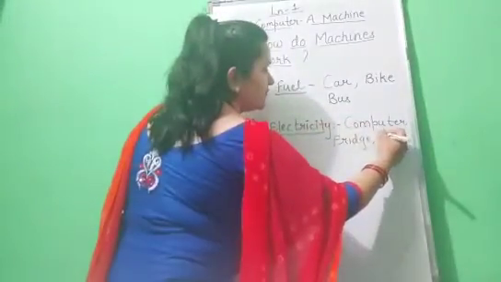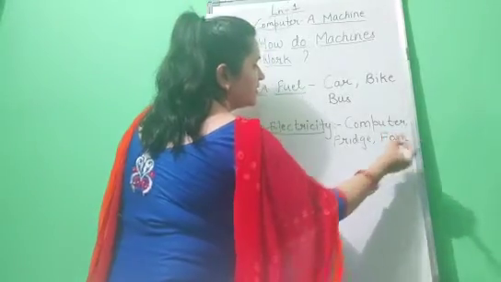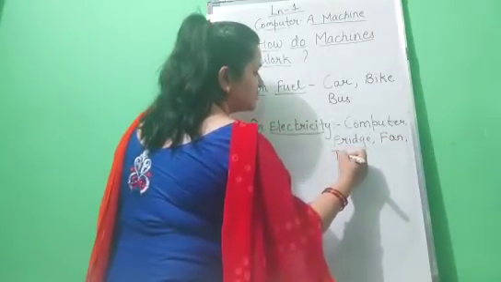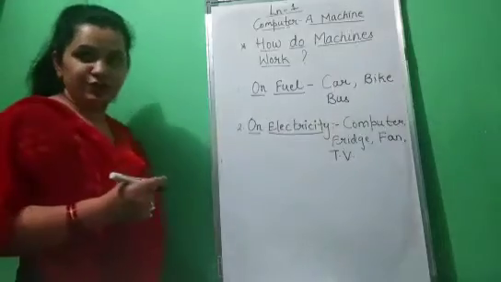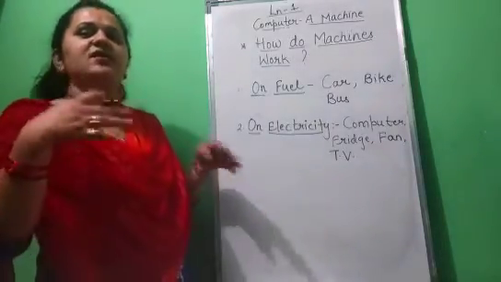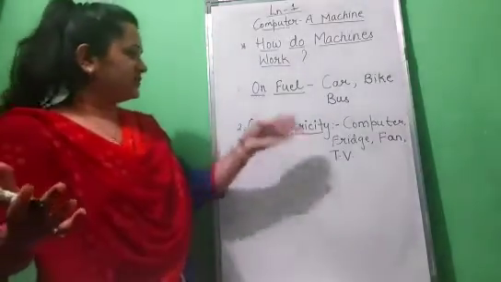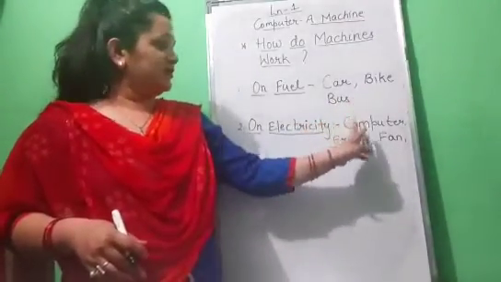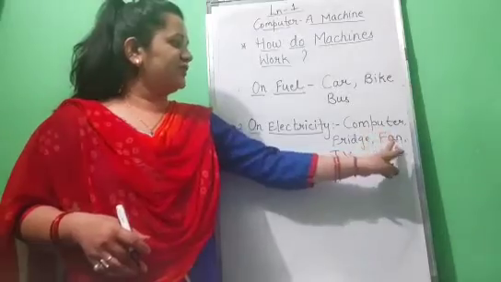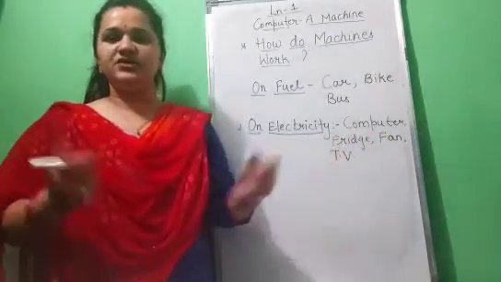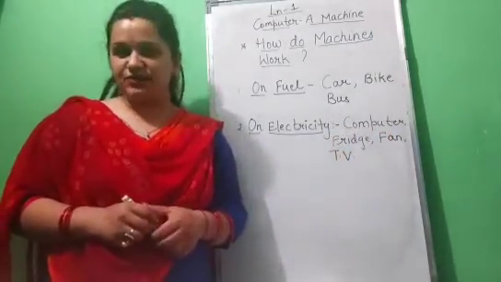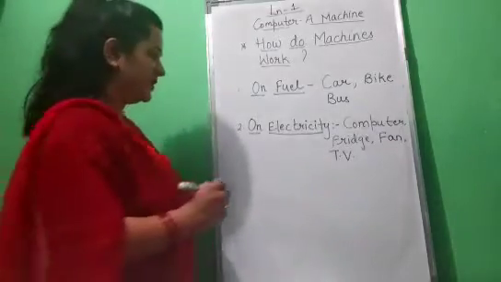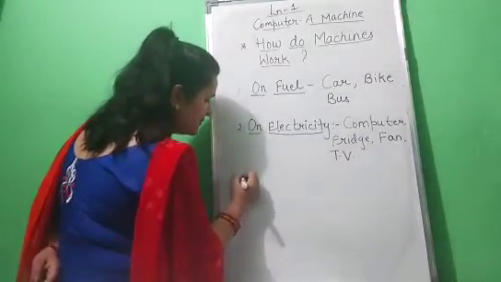Okay, children. Now, next, tell me some more machines which can work on electricity. Yes, children. Fan. Your television, TV. It also works on electricity. So, there are a lot of machines which work on electricity. I have written only a few examples over here. Computer, fridge, fan, TV. These are the machines which work on electricity.